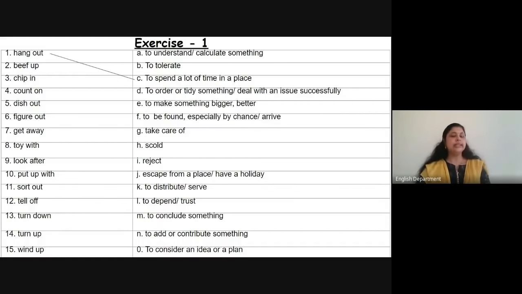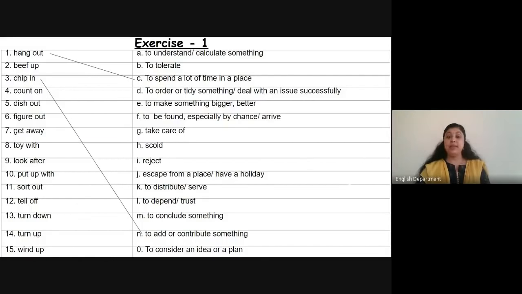Next phrasal verb is new to us. So as I told you earlier, in this class we have not discussed it. So we'll just skip that for the time being and first finish the ones that we have already covered in this session, and then take up the new phrasal verbs one by one. Okay. So beef up is new to you. Chip in, we have already seen. Which is the answer? Come on, chip in. Yes, to add or contribute something. N is the correct answer. Hope many of you got it right too.